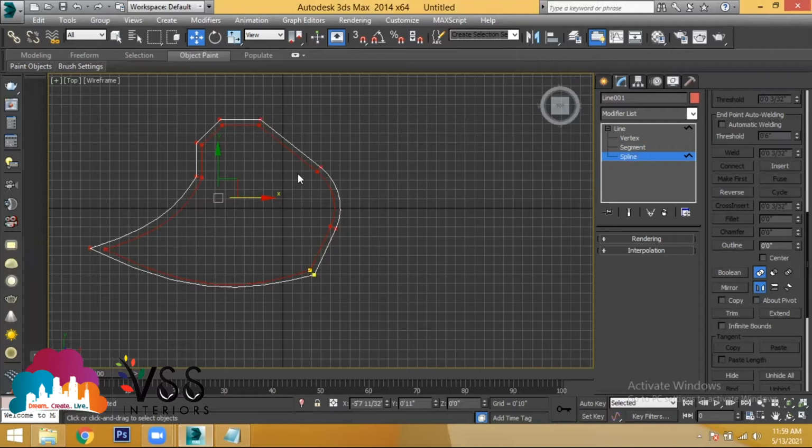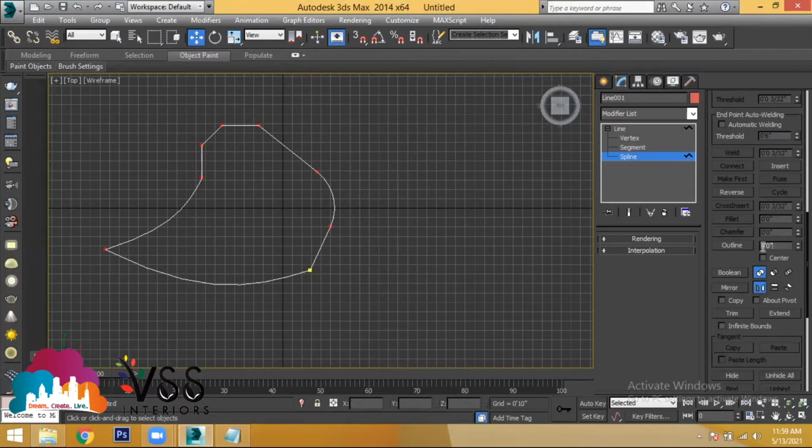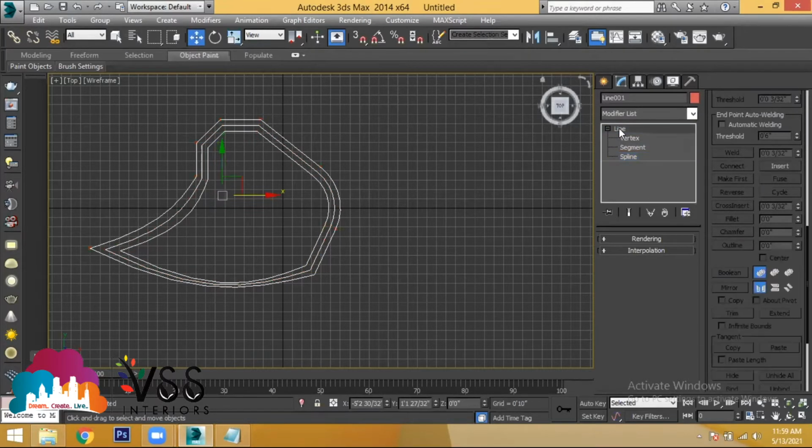Automatically you'll get some extra offset. If you just drag it with the mouse also, the object gets offset inside or outside. When you give positive values and click outline, it will come outside. When you provide minus values, minus 6 inches, and click outline, you'll get it inside. This is what is called the offset command.